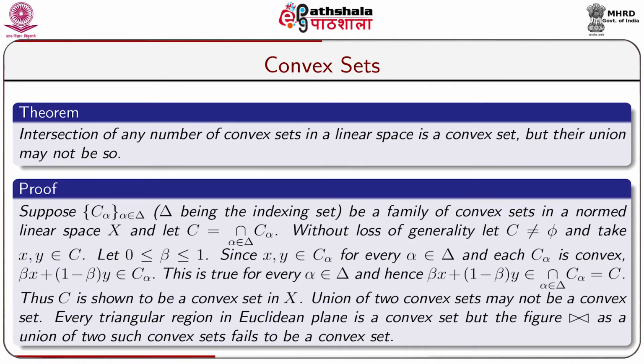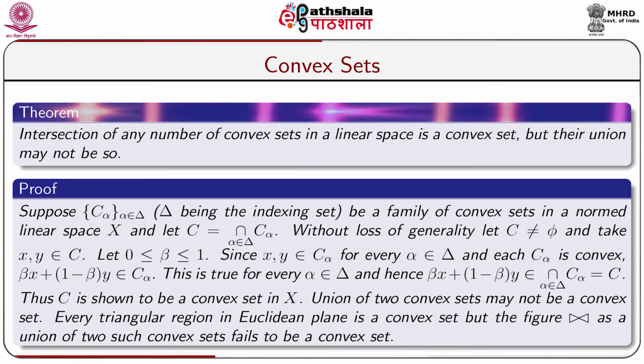Now, let us take a theorem. The intersection of any number of convex sets in a linear space is a convex set, but their union may not be so. The proof looks like this. Suppose the collection C alpha, where alpha belongs to delta, delta being the indexing set, is a family of convex sets in a linear space X, and let C equal the intersection of C alpha, where the intersection is taken over alpha belonging to delta.